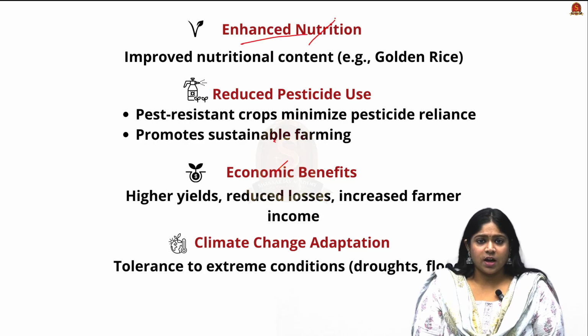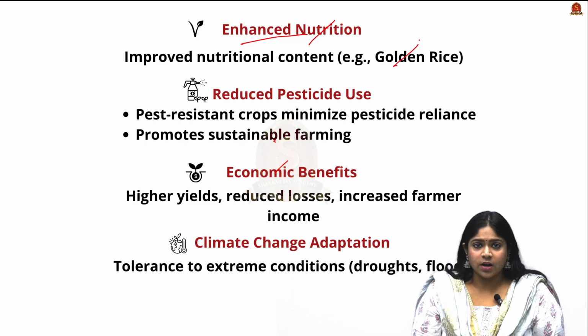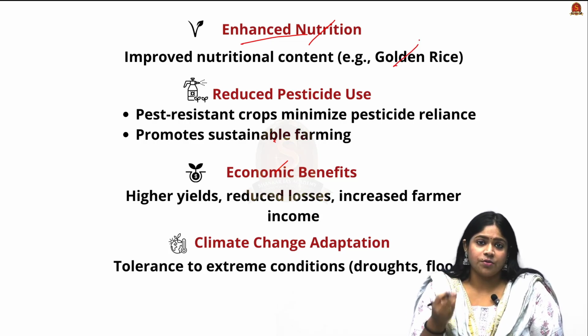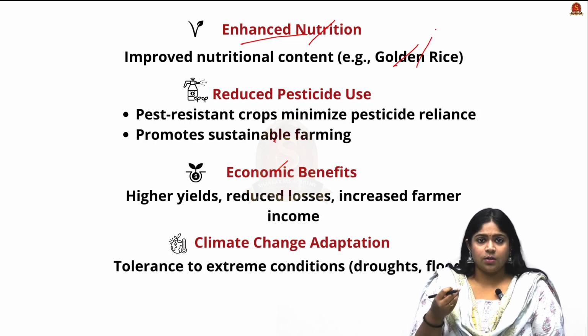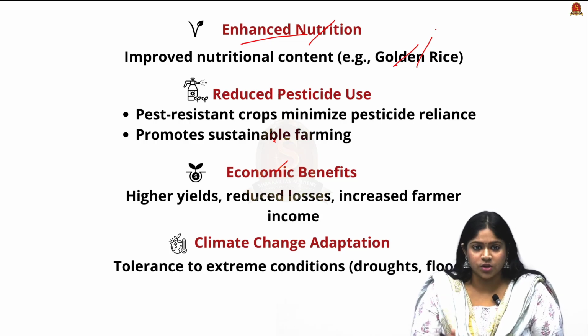Next would be bringing enhanced nutrition. So for example, the golden rice, which is a GM crop being used in Africa, where there is a deficiency of vitamin A. So this GM crop is highly helpful to bring in the nutritional content.